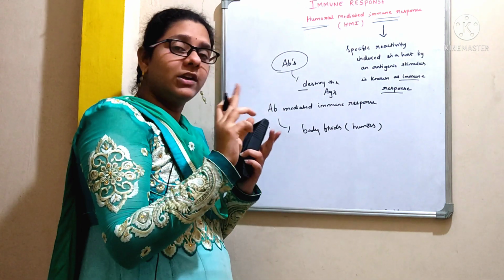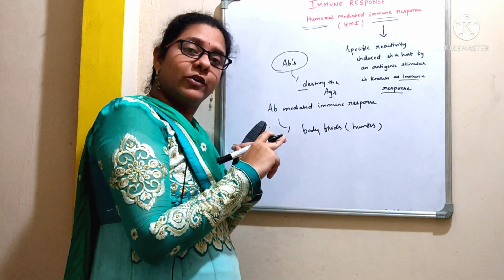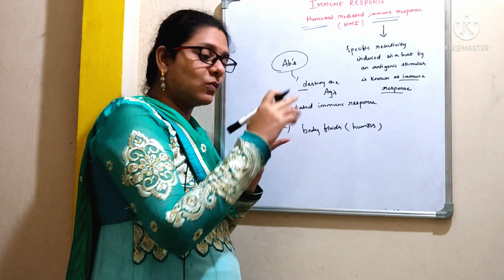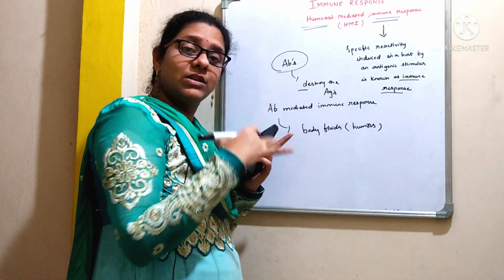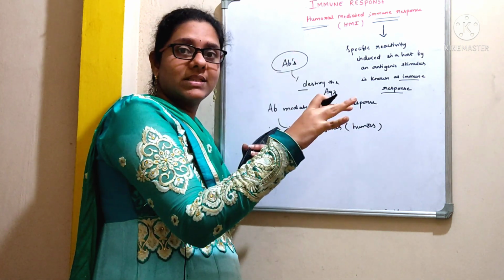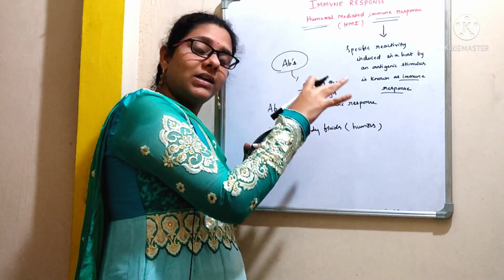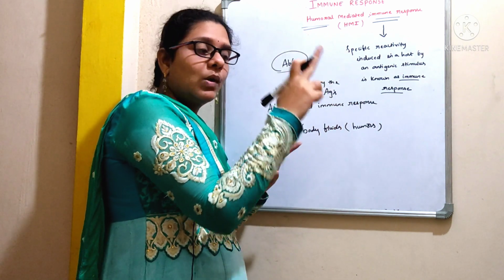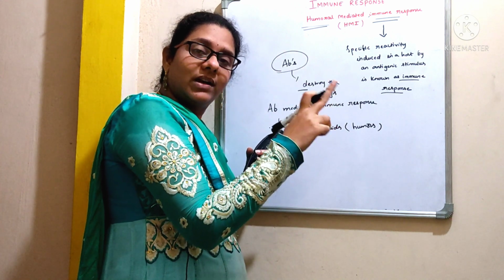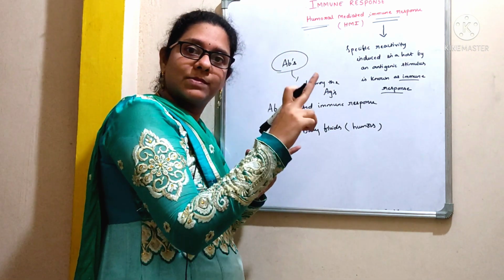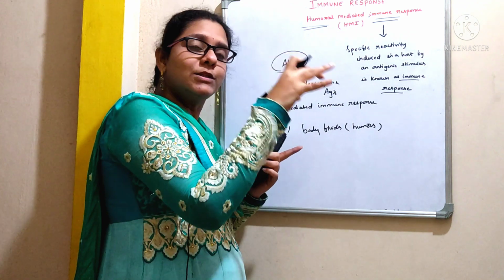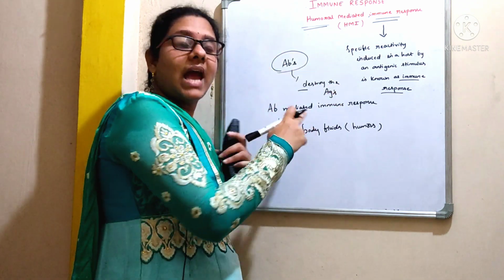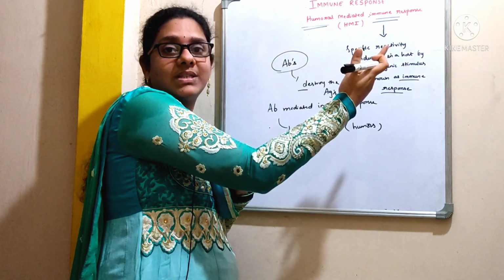See, observe the difference carefully. In case of humoral mediated immune response, once the pathogen enters into our body, it will be recognized as a foreign particle. And the effector cells of this humoral mediated immune response are B cells. Once the B cell gets activated, it will be differentiated into plasma cell and memory cell. These plasma cells are going to secrete the antibodies which are specific towards the antigen.